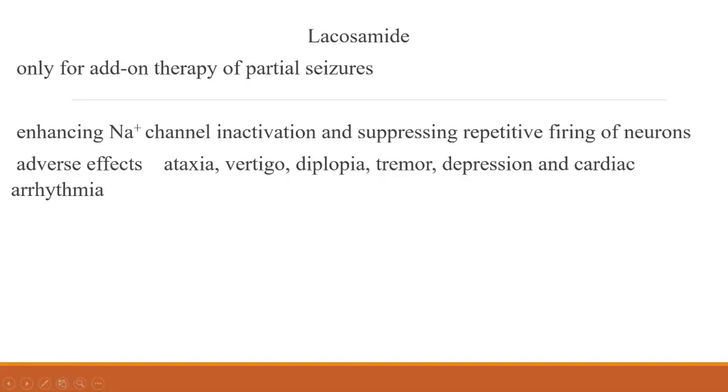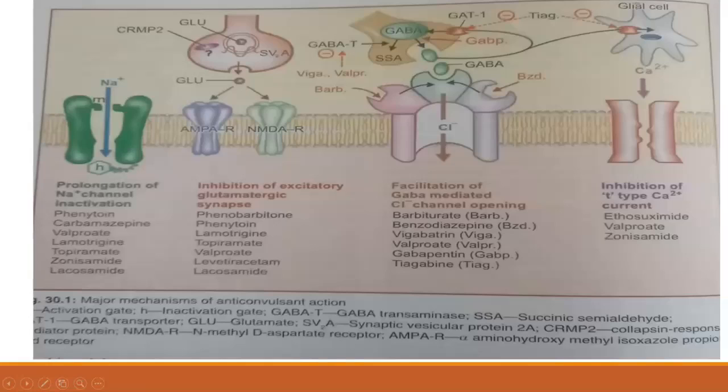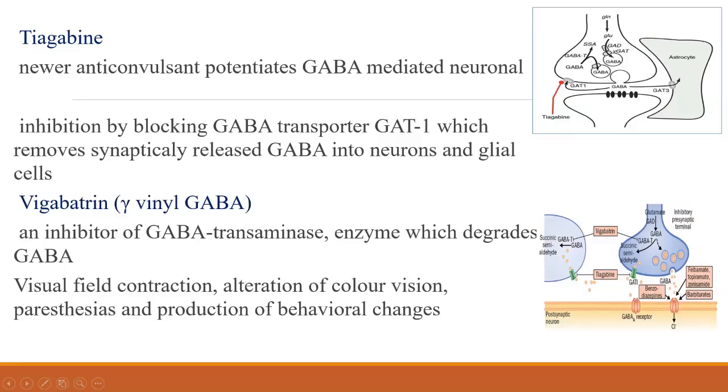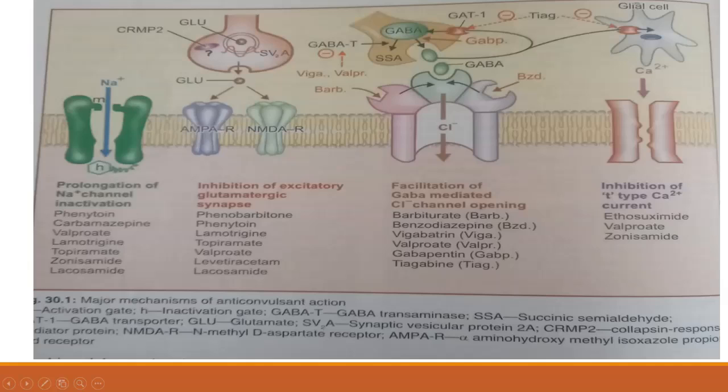Okay. Then the adverse effects: ataxia, vertigo, diplopia, then tremor, depression, and cardiac arrest. So lacosamide, the mechanism you have seen. Now tiagabine. Where is tiagabine? Yes, it is here. Anywhere else? No. Tiagabine, it is not there, only here.